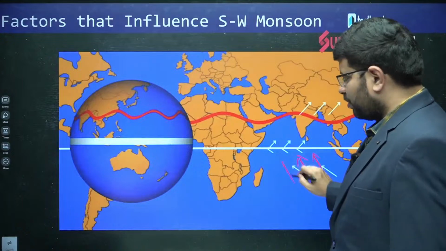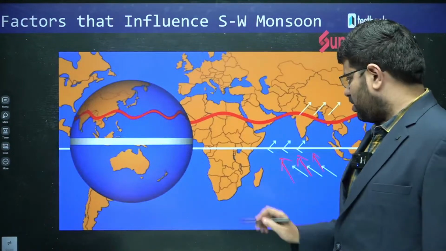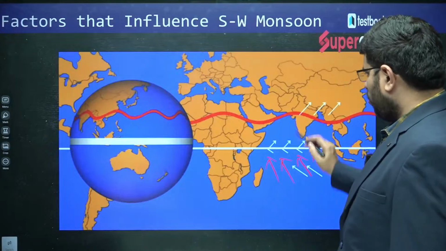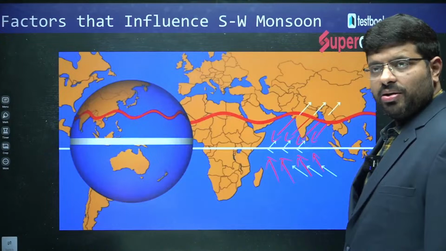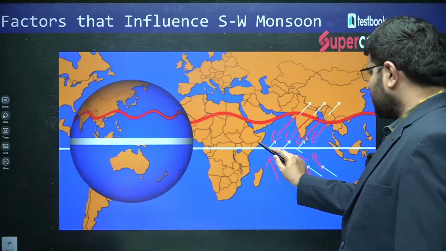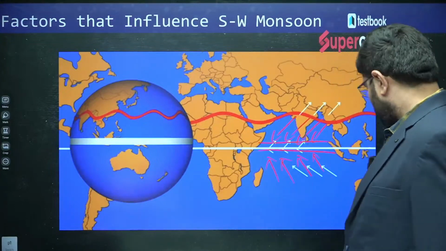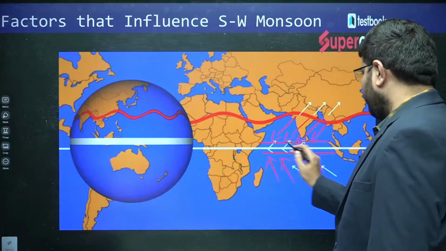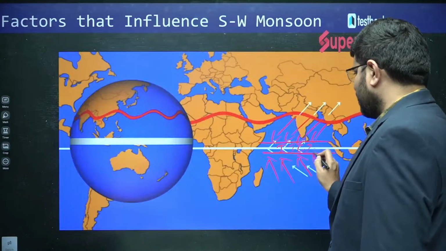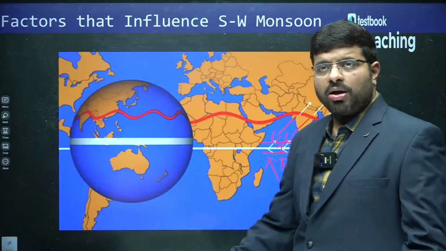Actually, we have the southeast trade winds. We would be having northeast trades like this. This is the actual thing, right? But this is the area of ITCZ. This is the normal thing.